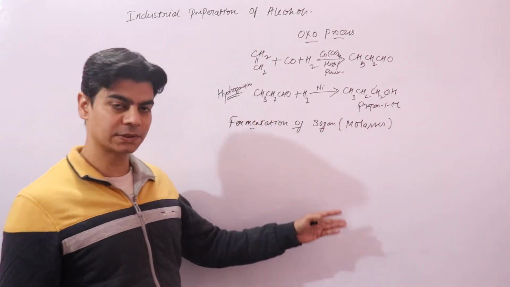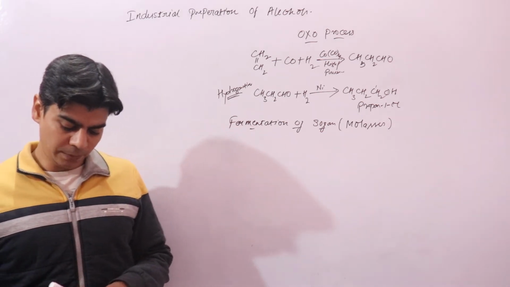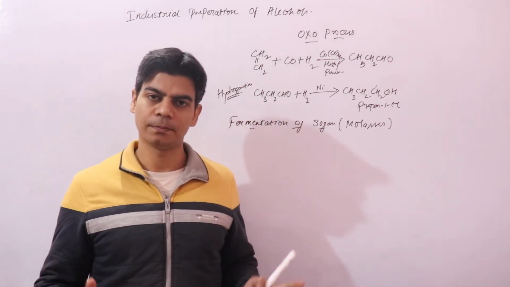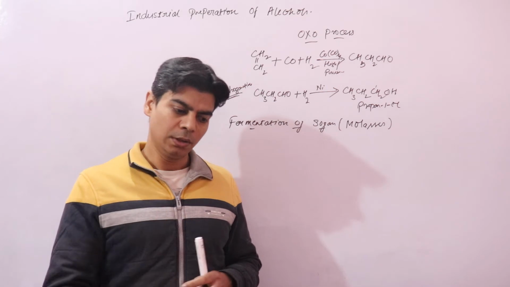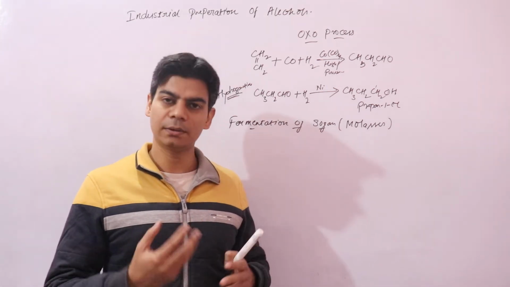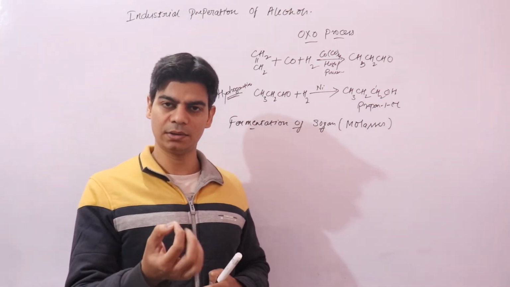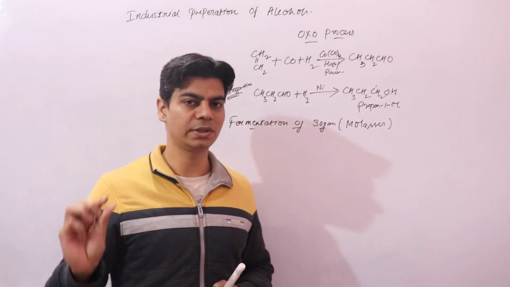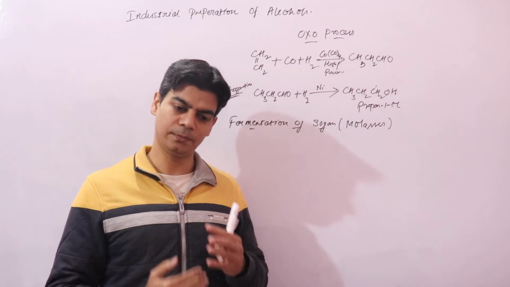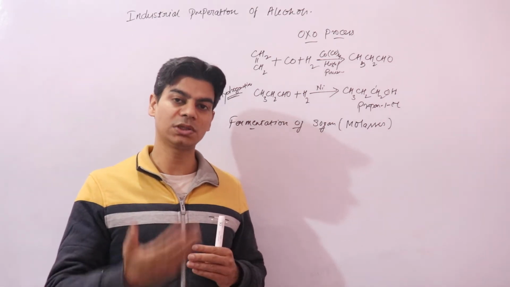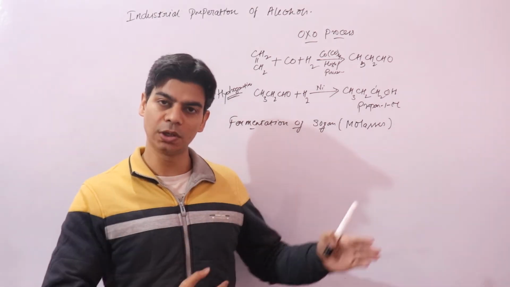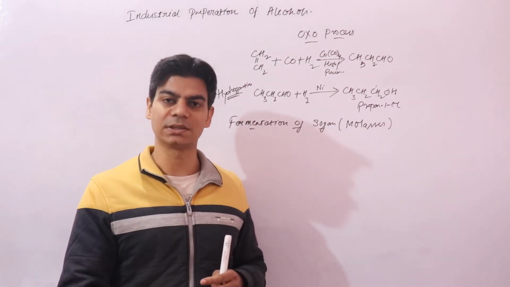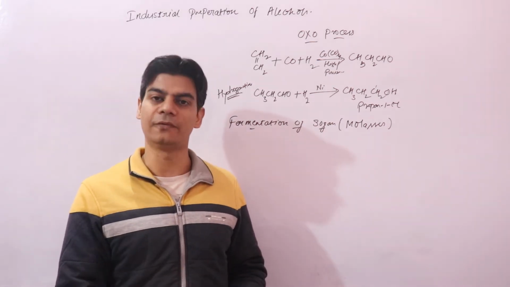And what is molasses? When we prepare sugar industrially, we know that sugar is in crystalline form. Sugar has small crystals. So in the process of making sugar, when sugar crystallizes, a liquid is left.